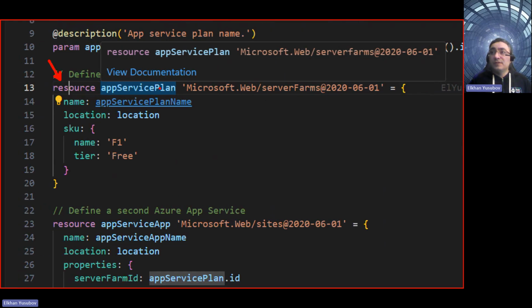And then, of course, this is the name, and then you define the provider name. Is it Microsoft Web or is it the storage account? Then you define the provider name fully, and finally you define whatever API version you want to use. In this case, for this example, I'm still using API version 2020, but there are much newer versions as well.